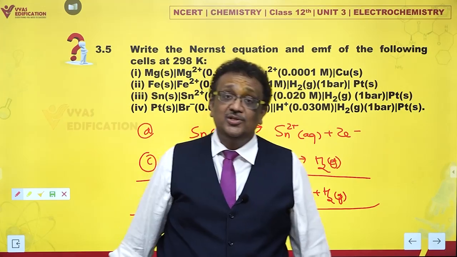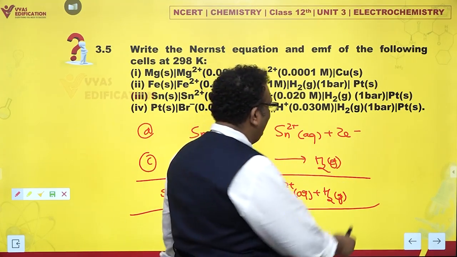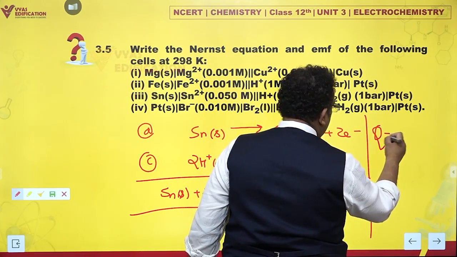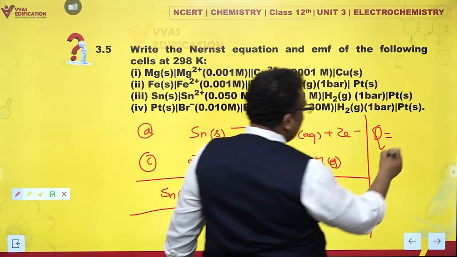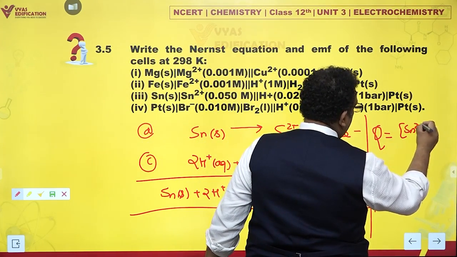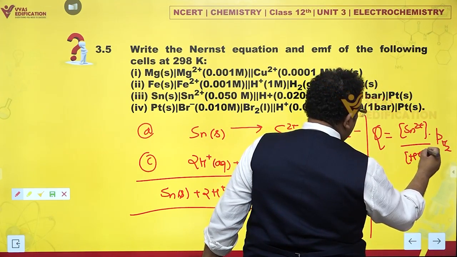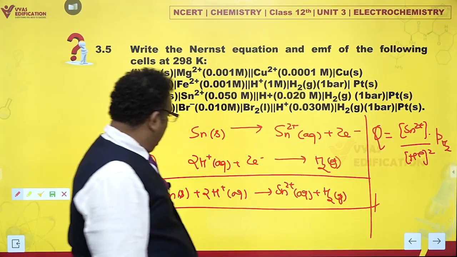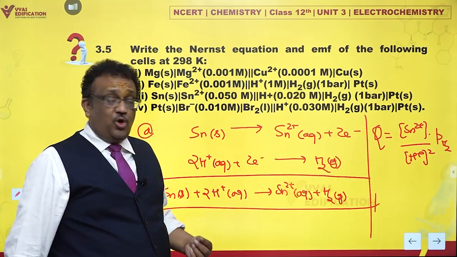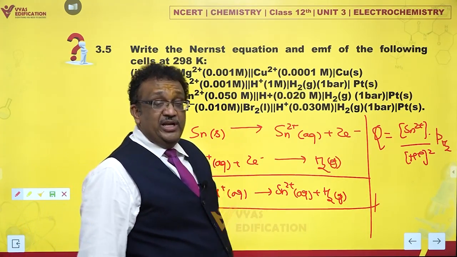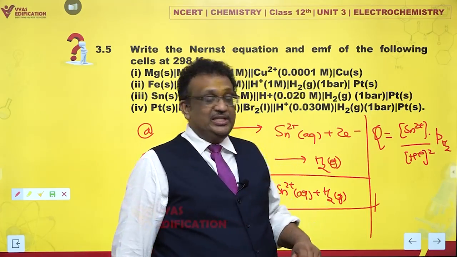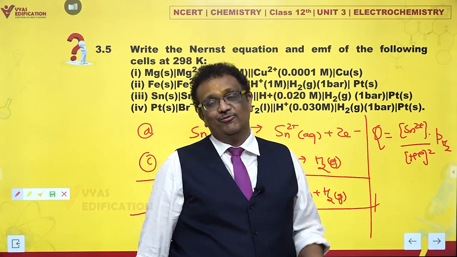Can you write down the reaction quotient? Yes, we can. Q is the concentration of stannous ions into the partial pressure of hydrogen divided by the concentration of H plus to the power 2. Tin being solid is dropped. Now, in many guides you will see they skip the partial pressure of hydrogen.